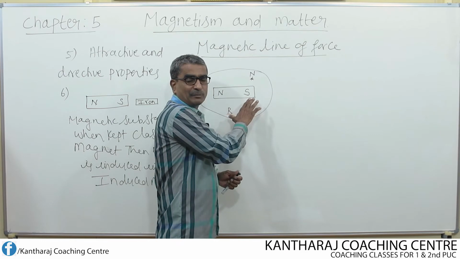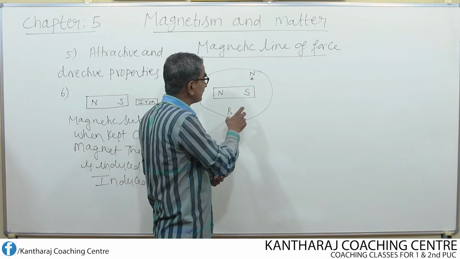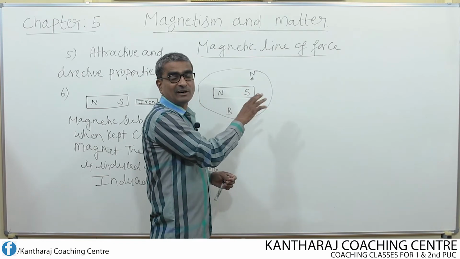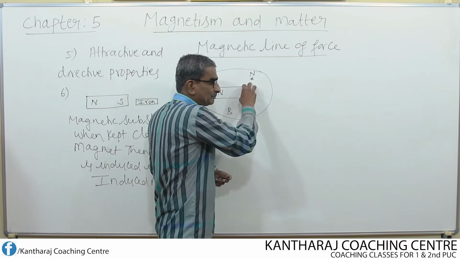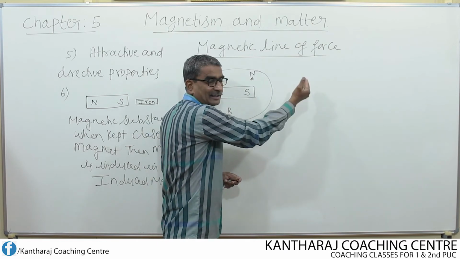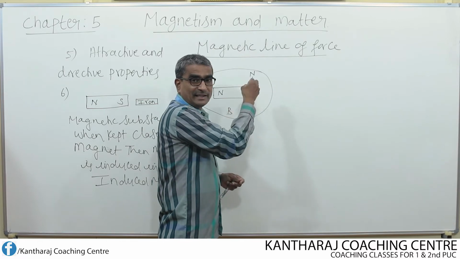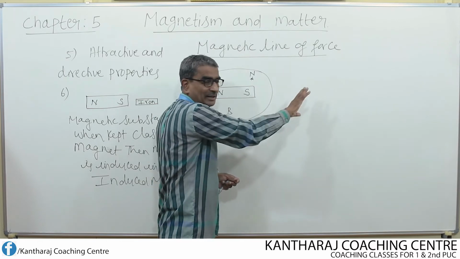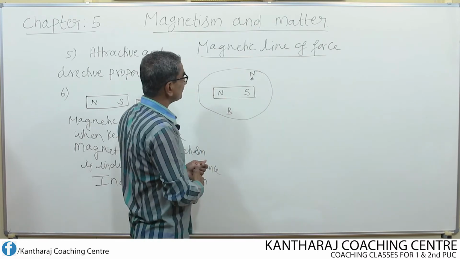It is nothing but the force of attraction or repulsion which one magnetic pole exerts on the magnetic pole of another magnet. If this pole attracts or repels another magnetic pole, that ability of attracting or repelling the pole of another magnet is nothing but pole strength.